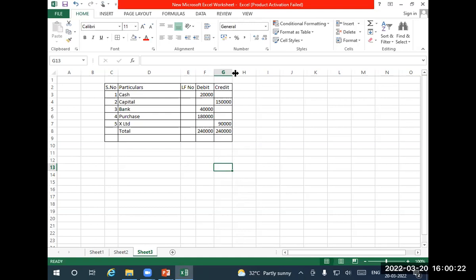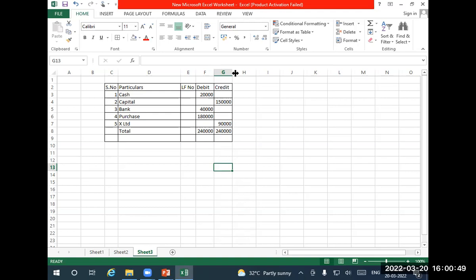Outstanding salary will be there. Okay, in that case, X limited can be either asset or liability. How do I find out? Now go back to the table I showed you. Asset will be on which side? Debit side. Liability will be on credit side. Now X limited is on which side? Credit side. So it is a liability. That's all. That is how we have to make out.